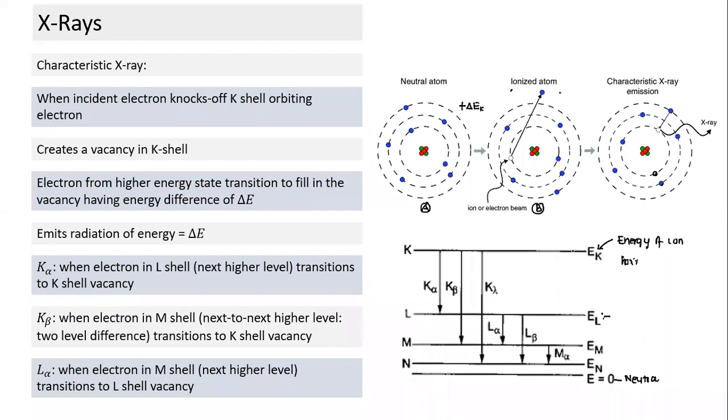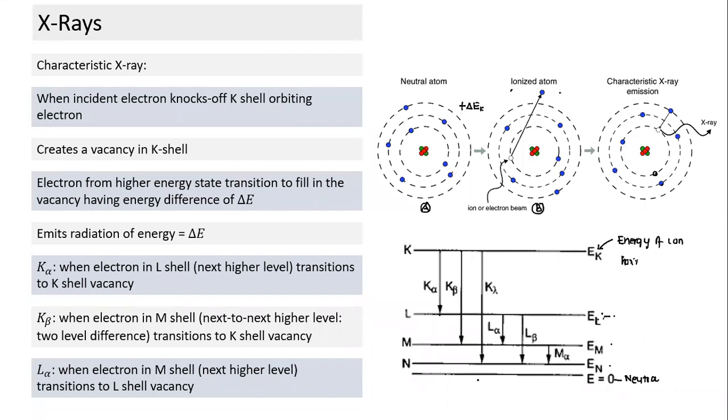So the transition from L shell to K shell changes the ion from EK to EL. That is K alpha. So K alpha is the transition from K to L. K beta is the transition from K to M. If I know all these energy levels, we can find the energy associated with each of these transitions.